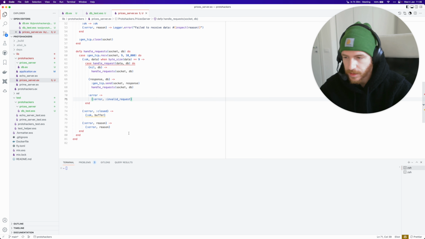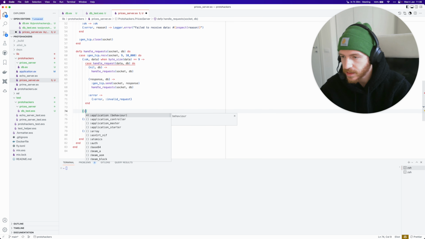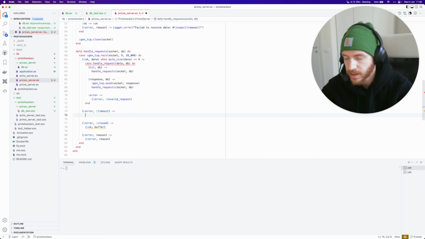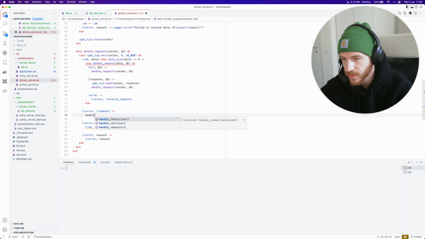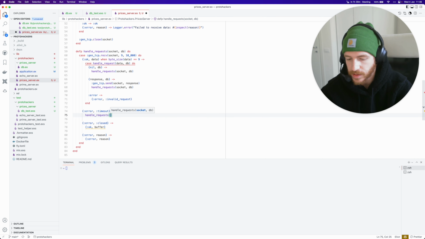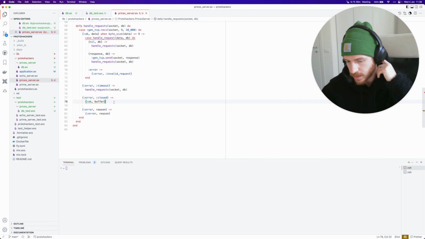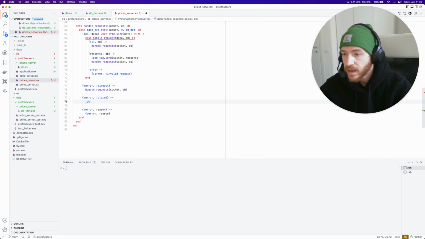Then there's an interesting case: what if we get a timeout? So we don't get the 9 bytes within our time. Well, it could just be that the client is sitting idle. So in this case, we just want to handle this specific error and call this again, giving a chance to the client to keep going. We could increase the timeout to reduce the number of times we get into this. If we get closed, it means okay. If we get a reason, we bubble it up.